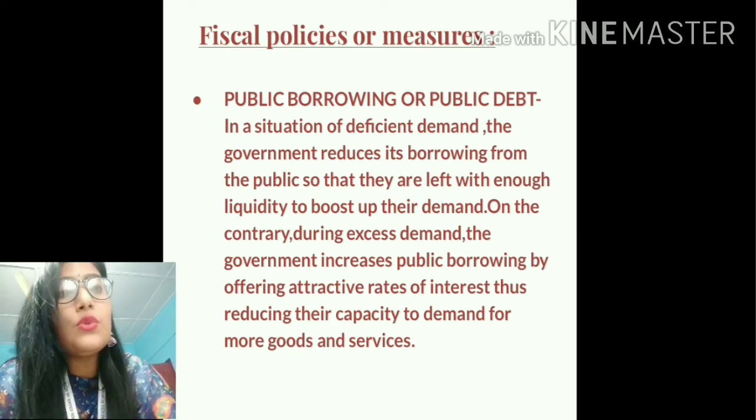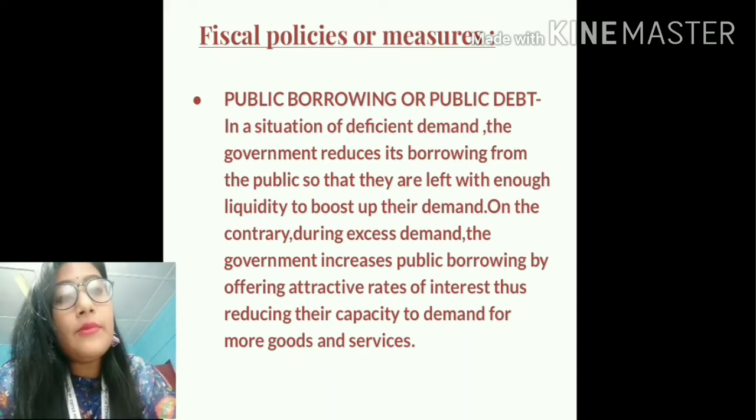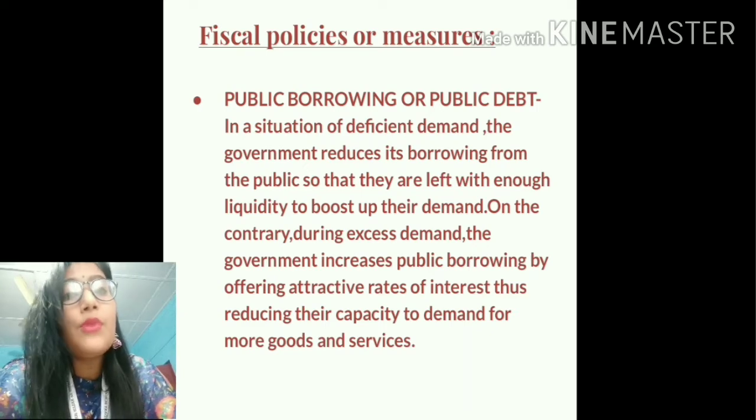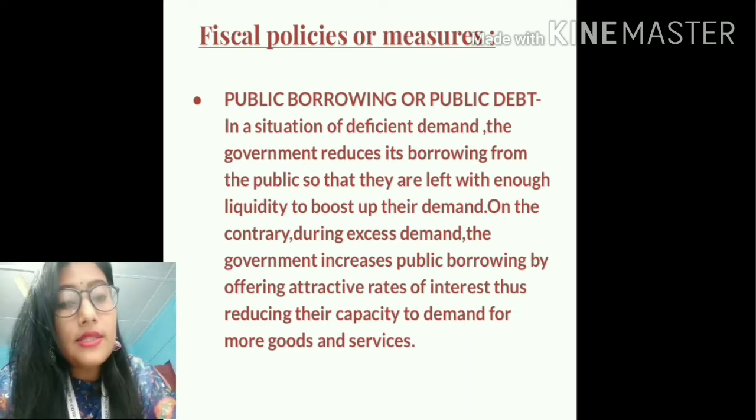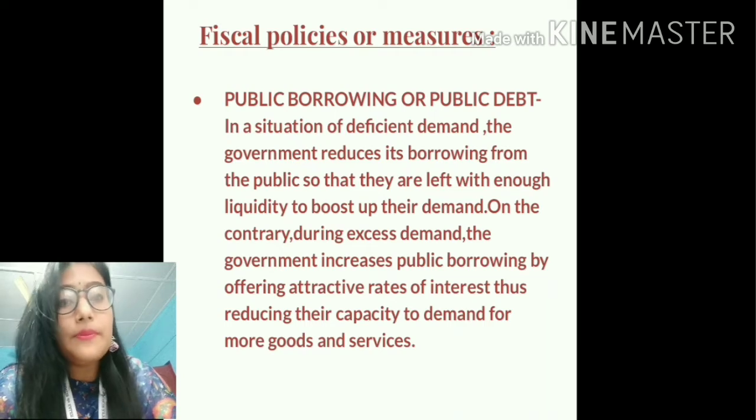So what happens, students? Whenever there is deficient demand, the government reduces its borrowing from the public, and this reduction in the borrowing means the people are left with more amount of money in their hands, which means they can use their money for buying more goods and services. This will lead to a rise in demand, which will help to solve the situation of deficient demand.